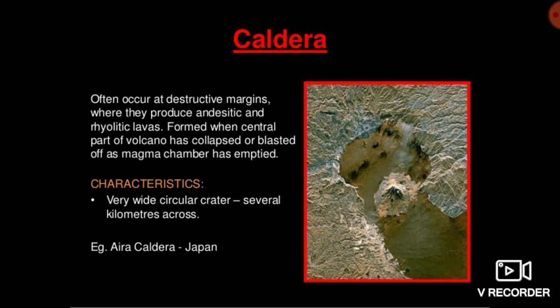And one of the major characteristics of this caldera eruption is the magma chamber is huge, and it is very near to the volcano.